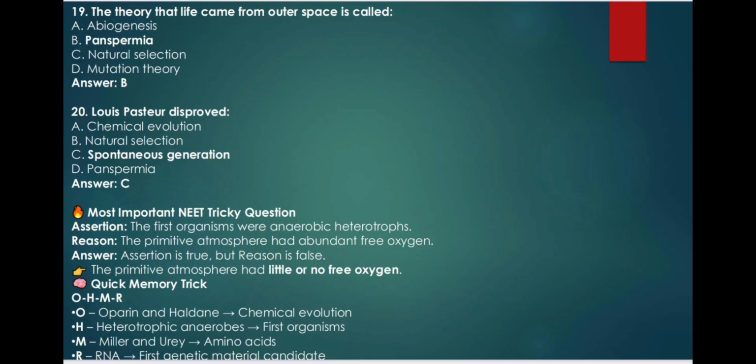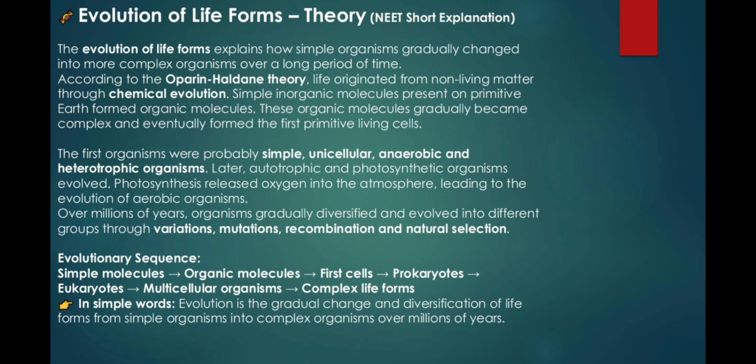Quick memory trick: OHMR. O: Operon and chemical evolution. H: Heterotrophic anaerobes, first organisms. M: Miller and Urey, amino acids. R: RNA, first genetic material candidate.